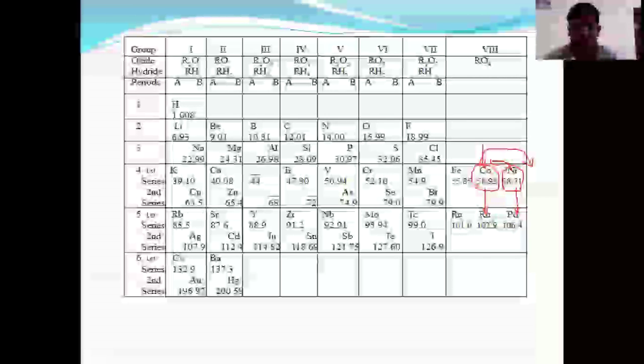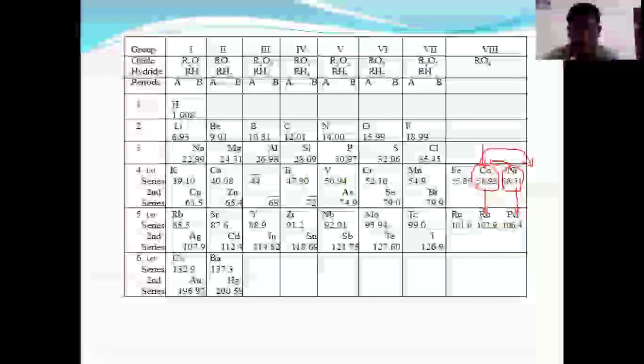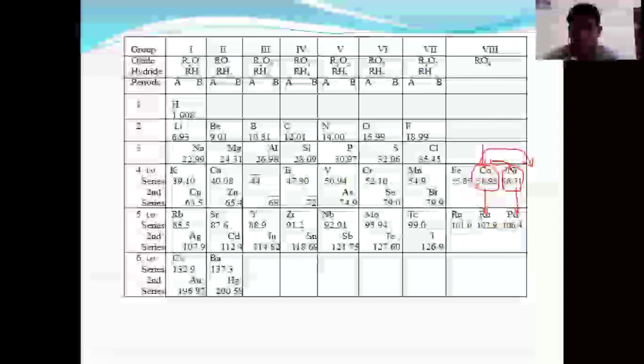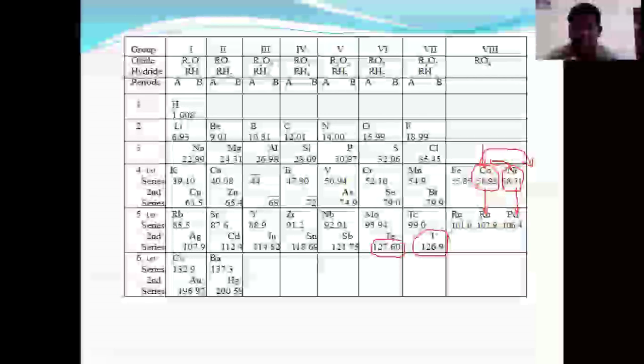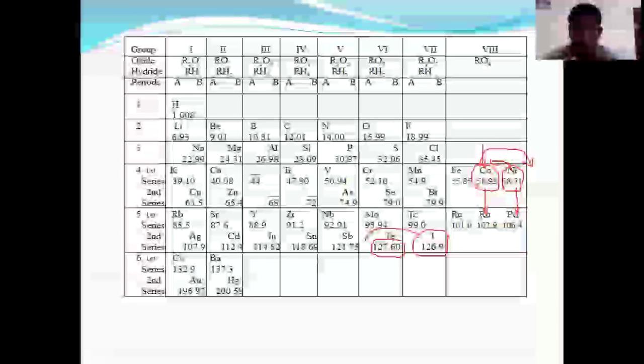Next, we can have another example, like Mo and Tc. Here, tellurium has 127.60 and iodine has 126.9. Which should come first? Iodine should come here and tellurium should come here by atomic weight.